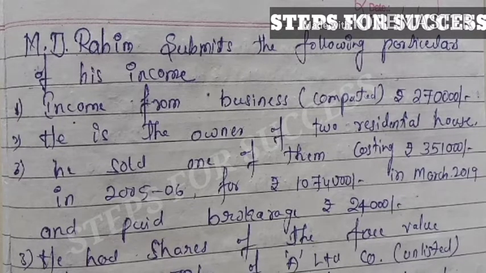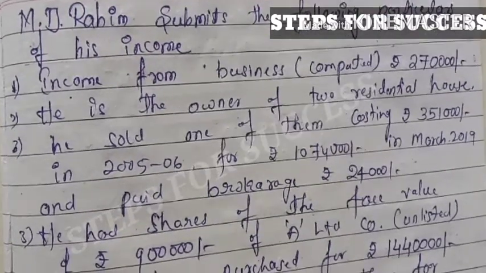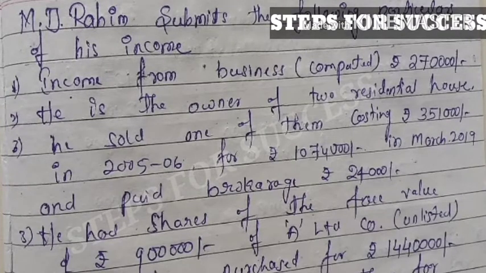In this video, we are starting the Section C question on income from capital gain. It is very important for examination purposes because it is a Section C question. This is one of the different types of questions, and we will see how to solve it. So let's start the video.